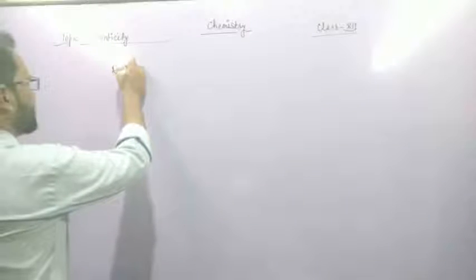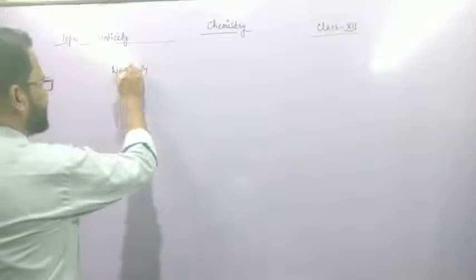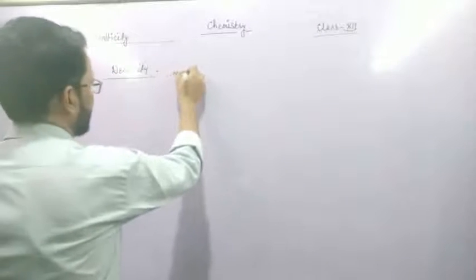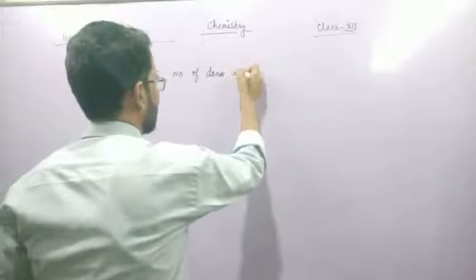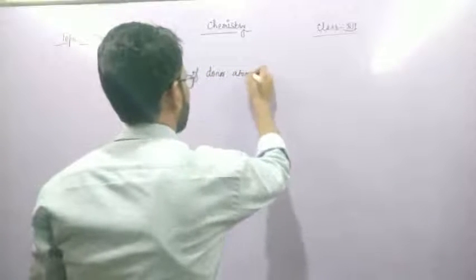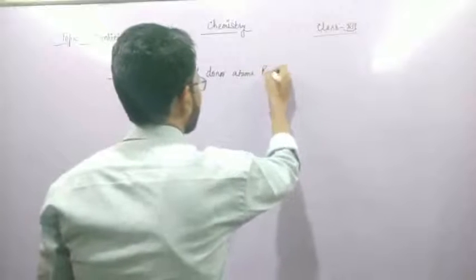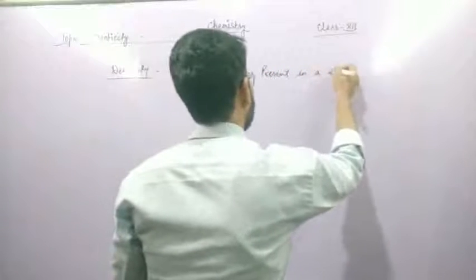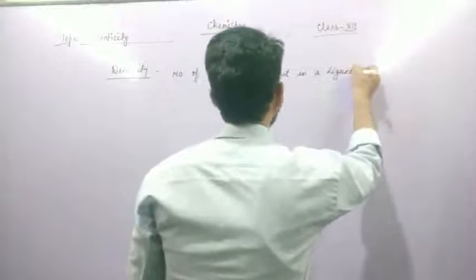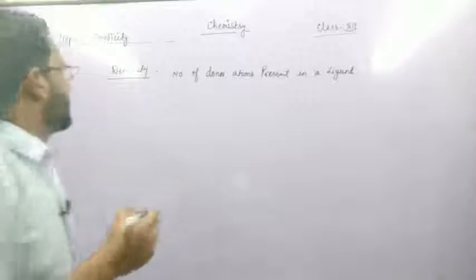So denticity means the number of donor atoms present in a ligand.